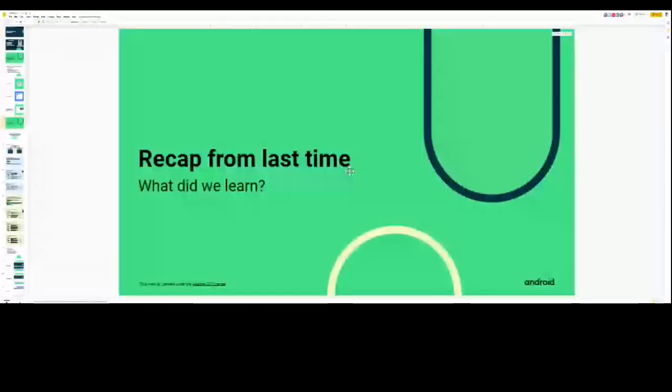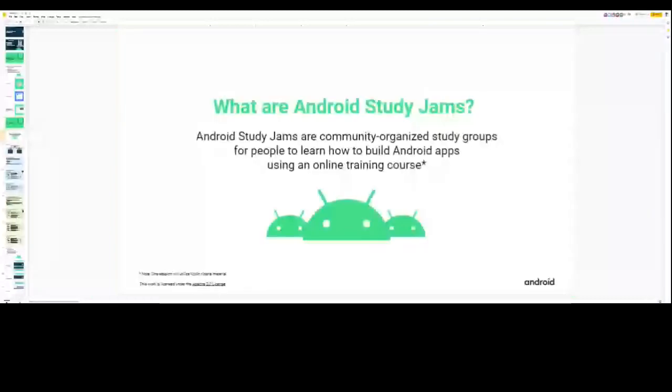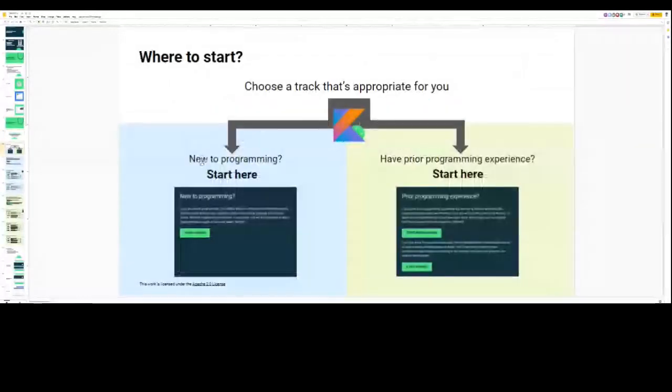So, a recap of what we have done: what is Android Study Jam. Android Study Jam is a community-based study group where a group of people help each other and learn how to develop Android programs on a particular structured curriculum. Next, there were two tracks, new to programming and have prior programming experience, and today we are going to work on new to programming.